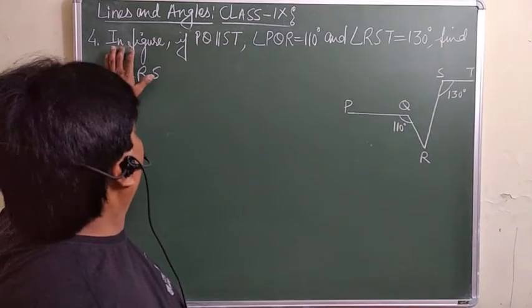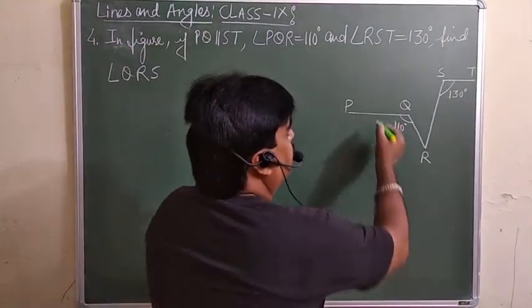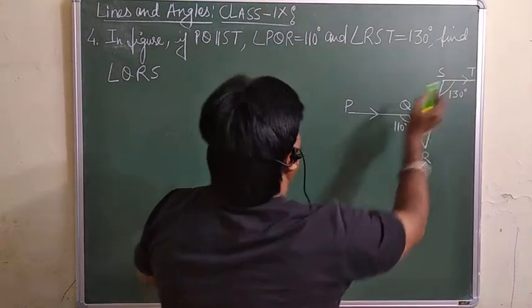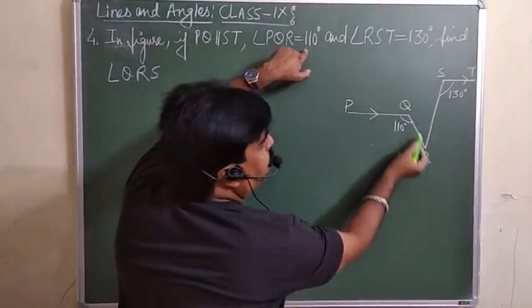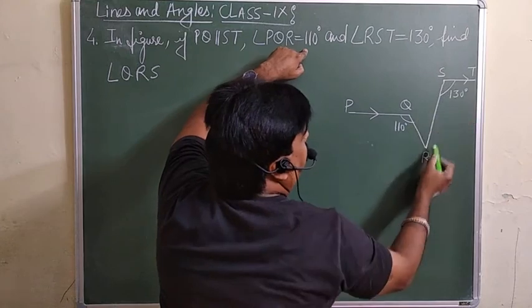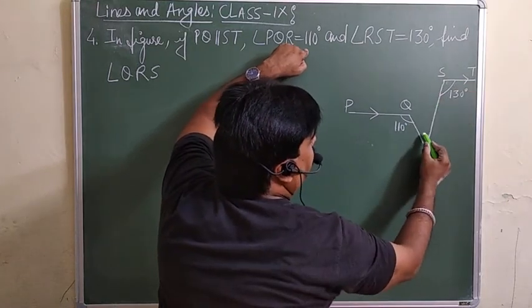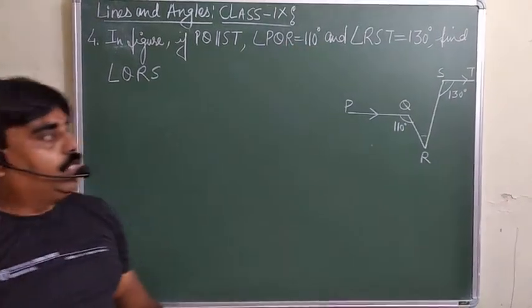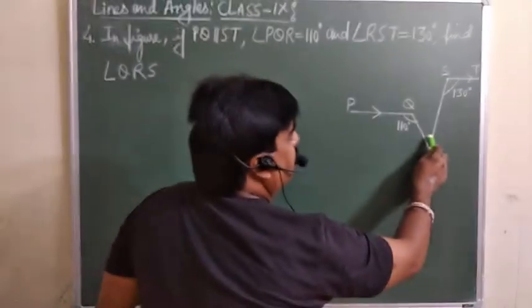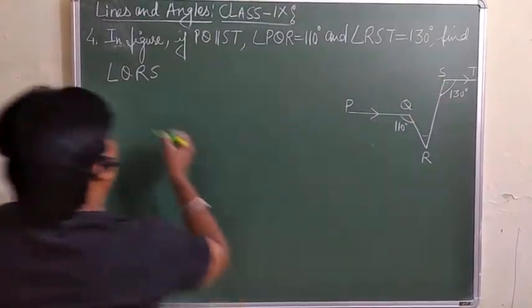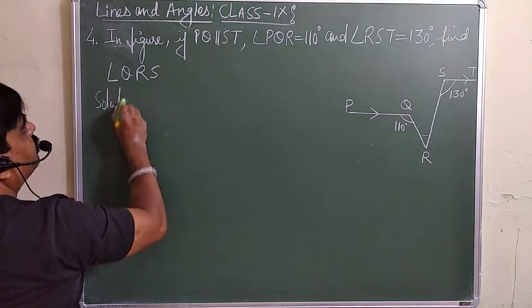Now the question is: in the figure, PQ is parallel to ST, which is already given, angle PQR is 110 and angle RST is 130. We are interested in finding angle QRS. We are supposed to find the angle QRS. So look at the solution here.